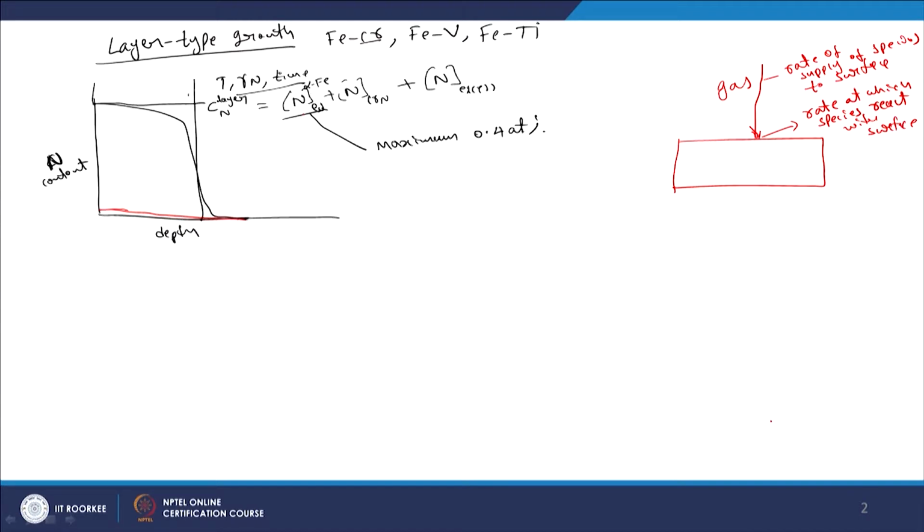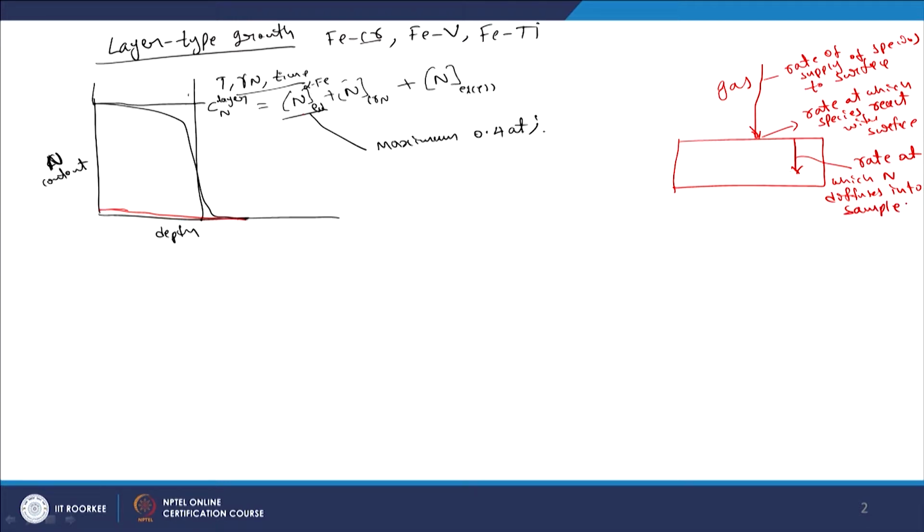And then, once the species are here, within the sample you can have another step, the rate at which nitrogen diffuses into the sample.